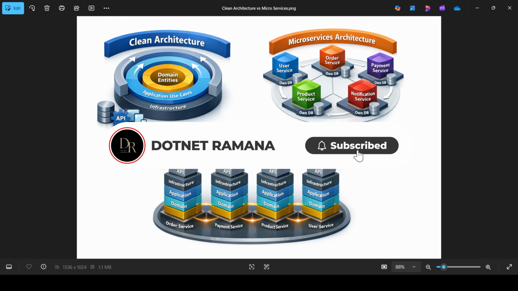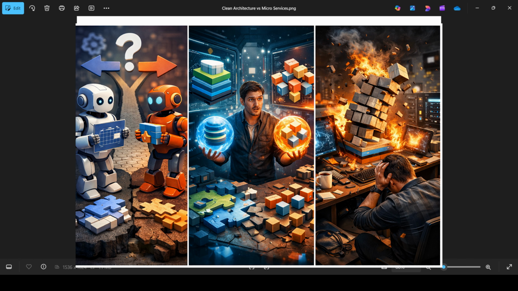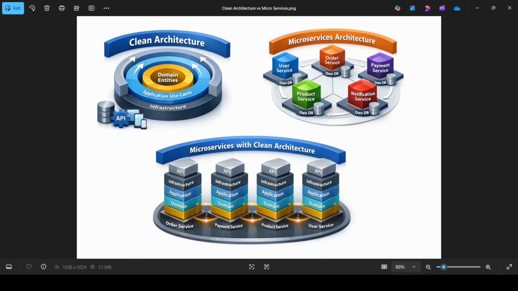One wrong architectural design can kill your project. Yes, I am telling the truth. Most developers confuse clean architecture and microservices. Some think they are competitors. Some think microservices is an advanced version of clean architecture. Some blindly apply both and still fail. Today, I will explain the real truth.